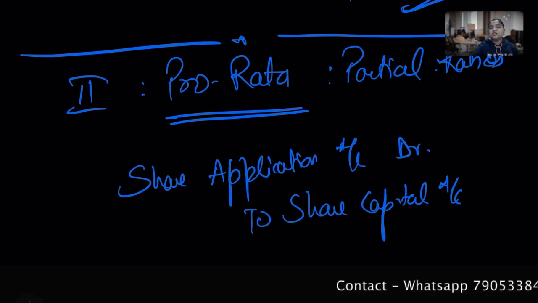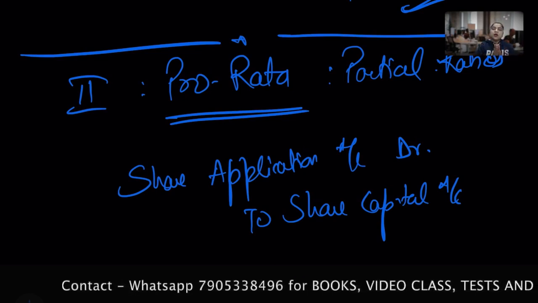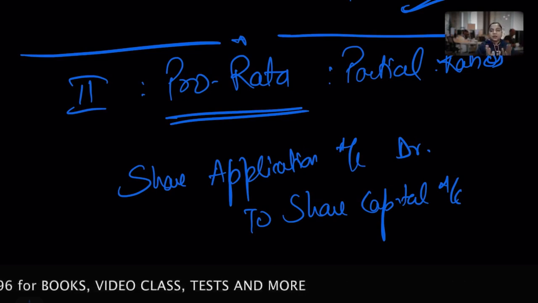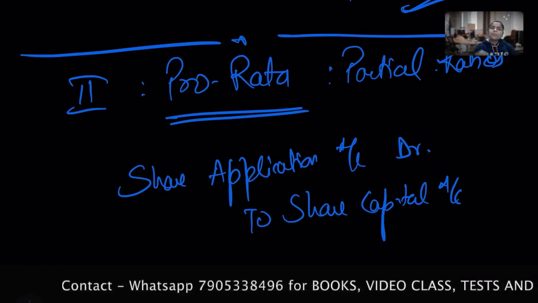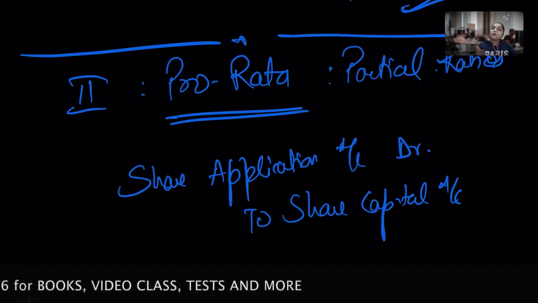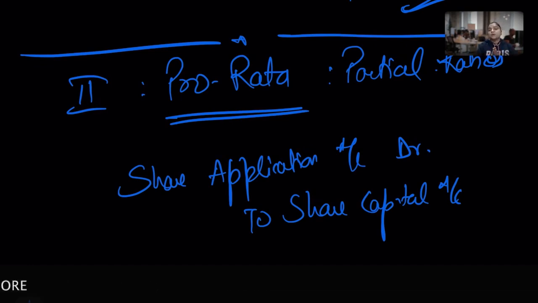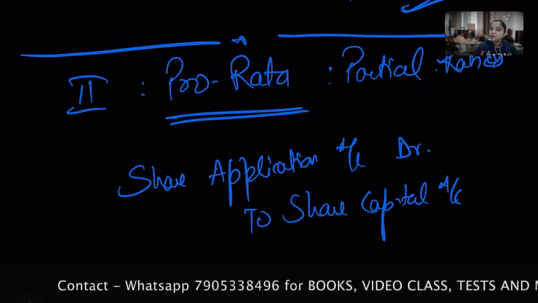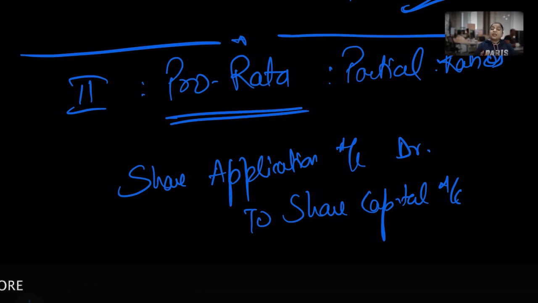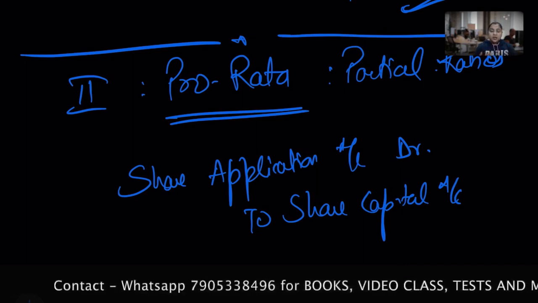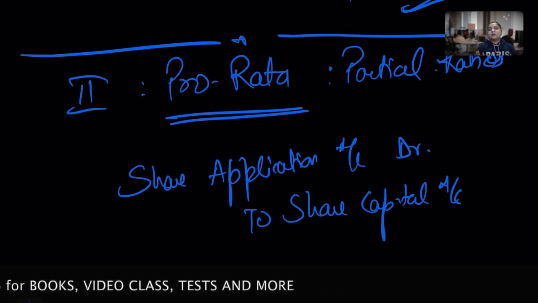So I believe from today's session, subscription, over subscription and under subscription are clear. What if the question in your examination is to write an article or a note about over subscription, under subscription, or pro rata allotment or subscription? You can write a lot of things. You can describe the prospectus, you can describe the minimum subscription, you can describe what under subscription and over subscription are, you can give their examples also, and you can mention the journal entries also. These are sufficient things you can write for that particular question.